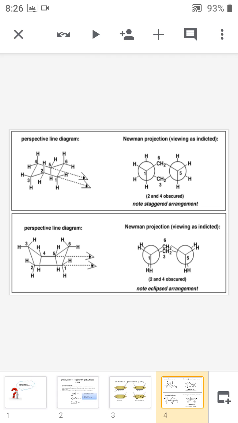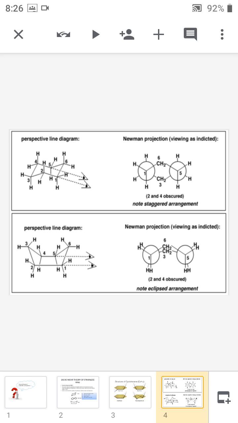The bottom of the slide represents the boat form of cyclohexane. Everybody knows the shape of a boat and it is very simple to draw this boat form. So in the boat form, while we are writing the Newman projection formula, we have to observe the molecule towards 1 and 5, in the same manner as the chair form.